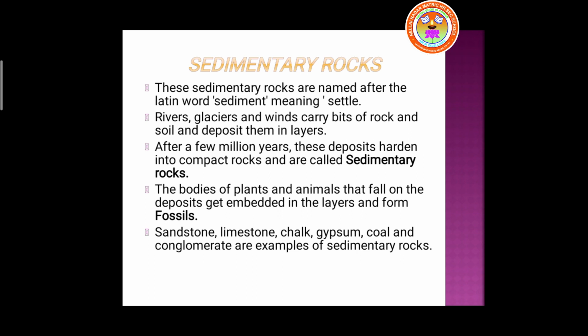The bodies of plants and animals that fall on the deposits get embedded in the layers and form fossils. Last one, examples of sedimentary rocks: sandstone, limestone, chalk, gypsum, coal, and conglomerate are examples of sedimentary rocks.